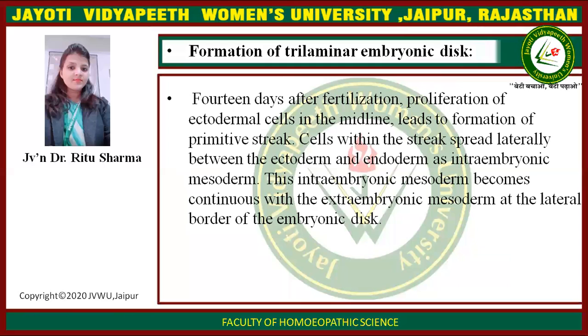Formation of trilaminar embryonic disc. 14 days after fertilization, proliferation of ectodermal cells in the midline leads to formation of primitive streak. Cells within the streak spread laterally between the ectoderm and endoderm as intraembryonic mesoderm. This intraembryonic mesoderm becomes continuous with the extraembryonic mesoderm at the lateral border of the embryonic disc.